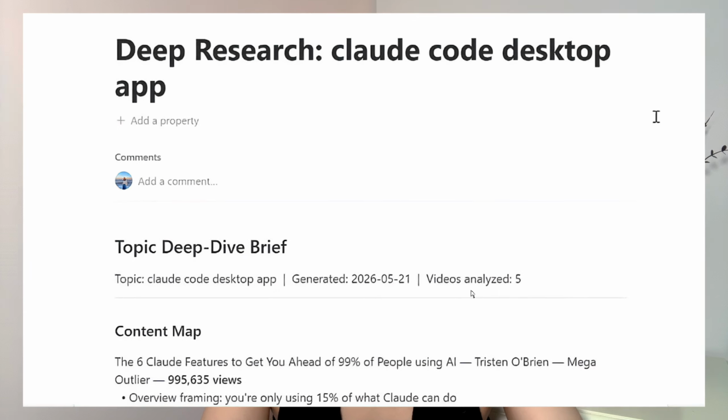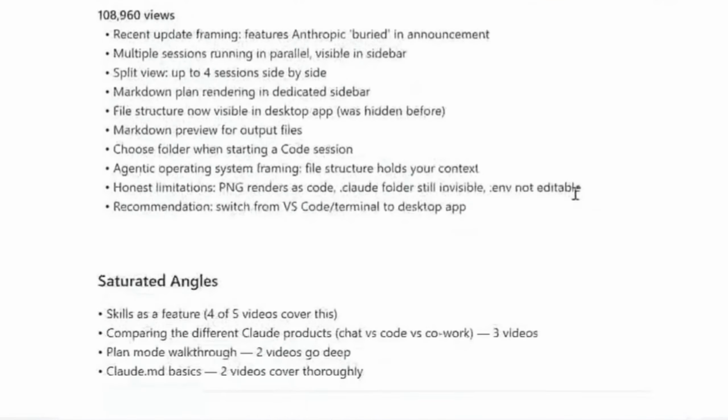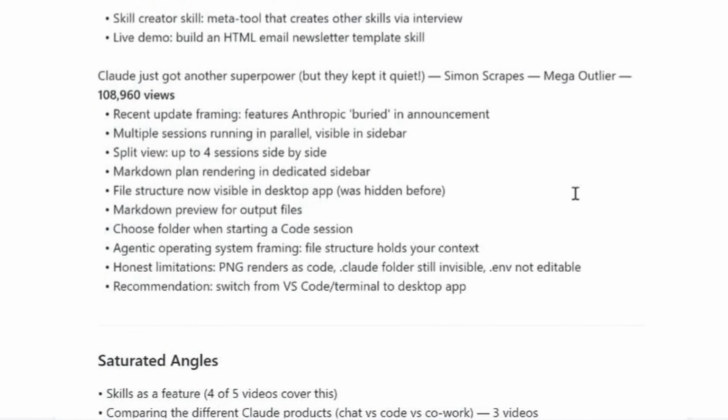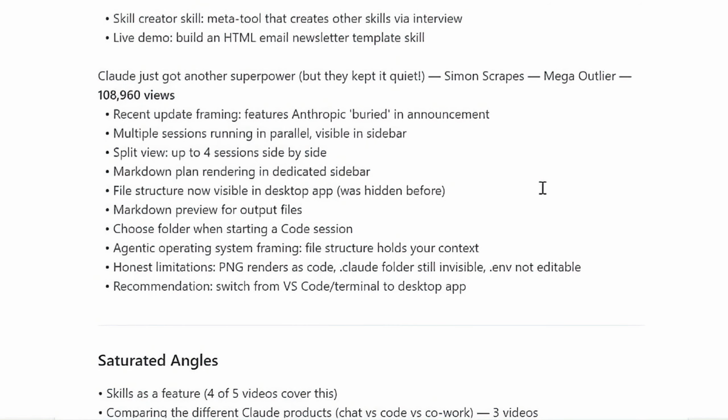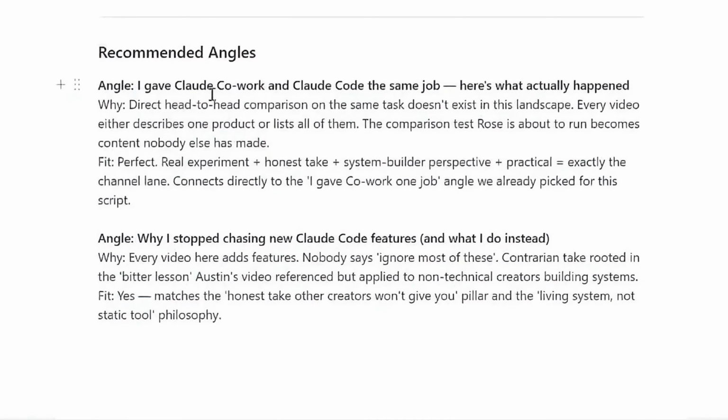We've got 5 videos analyzed here, and you can see we just got plain text. Nothing is color-coded, it just shows the clean result here. Nothing fancy. Apart from that, the rest of it is basically the same as Co-work. Content map for each video, saturated angles, unique angles, the juicy gaps, 2 recommended angles. I gave Claude Co-work and Claude Code the same job.